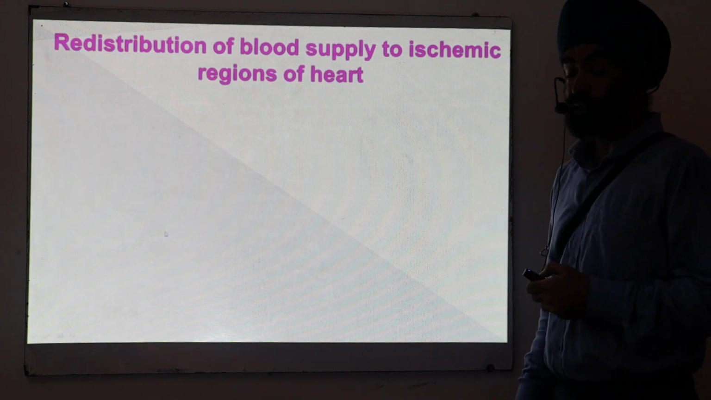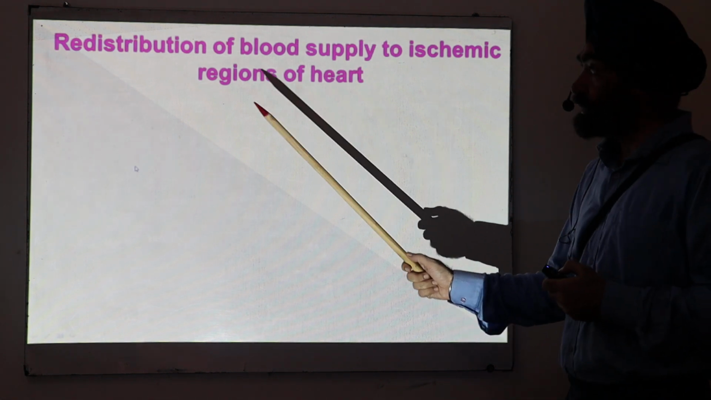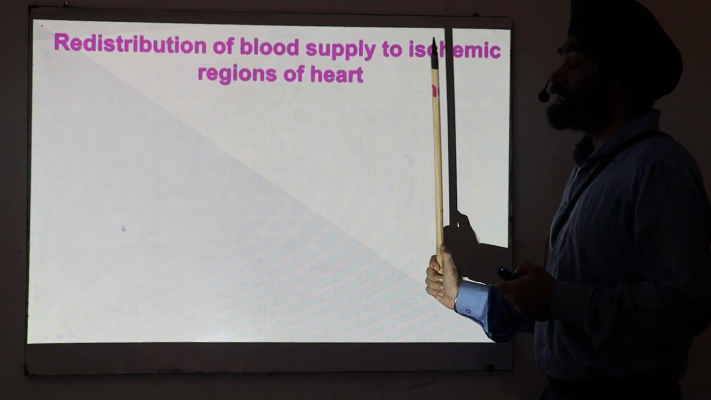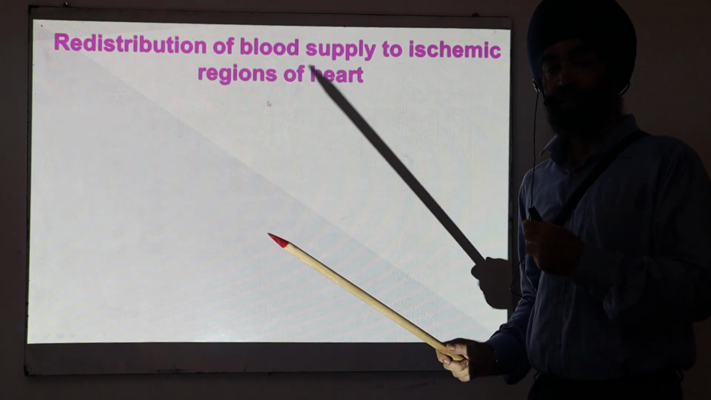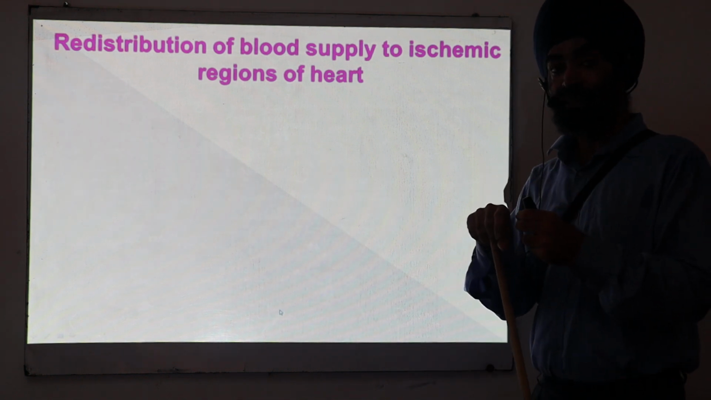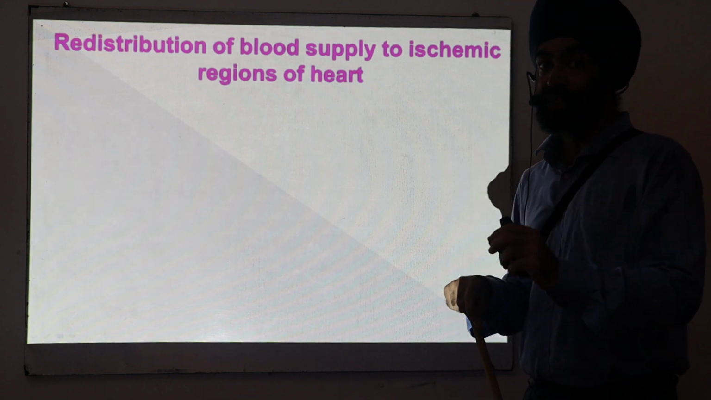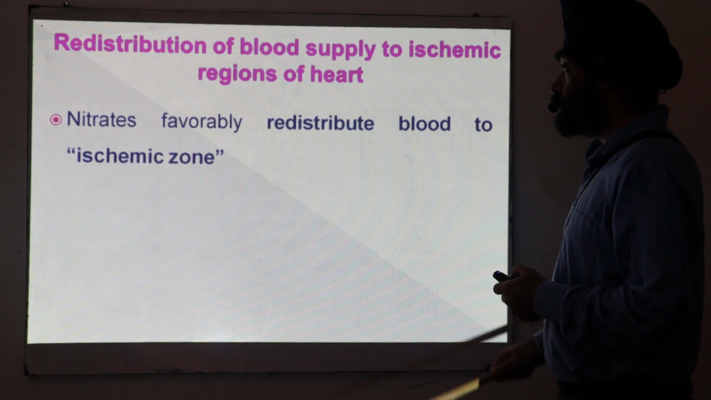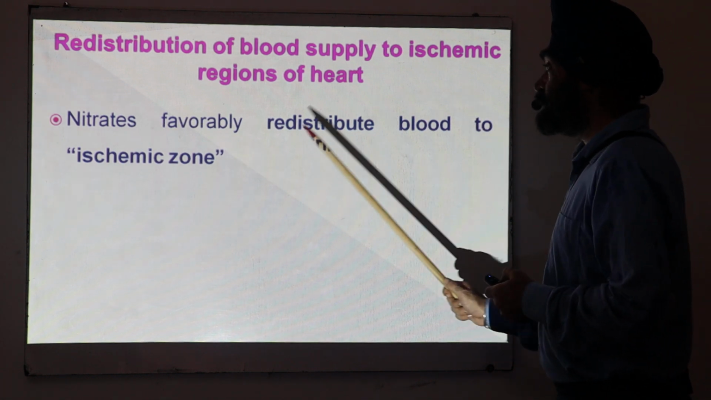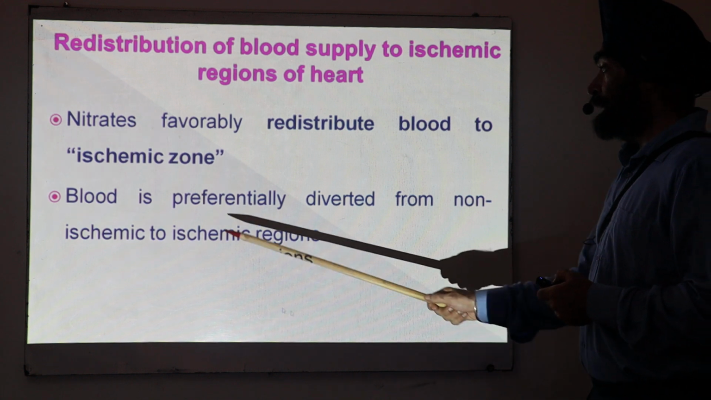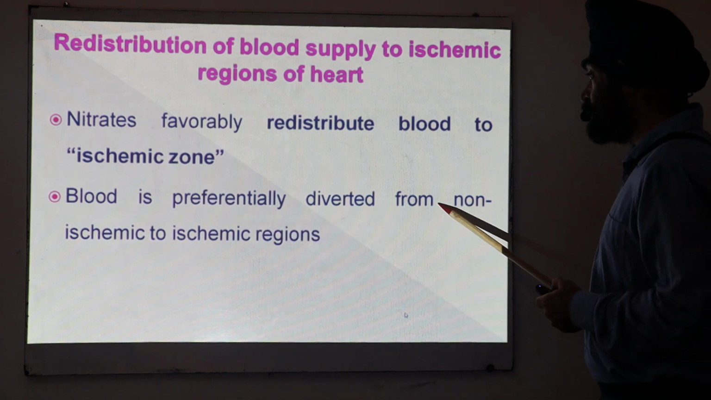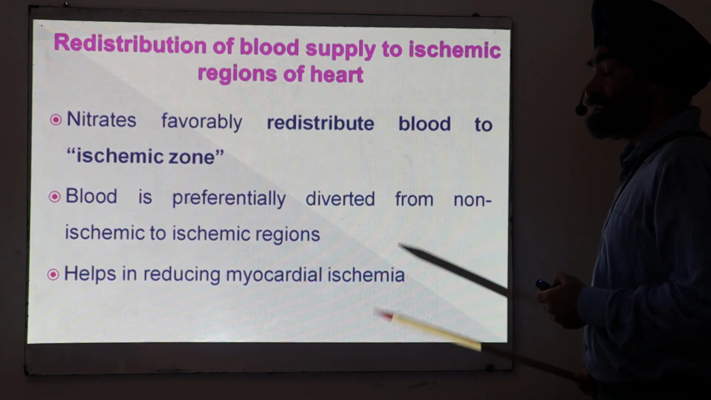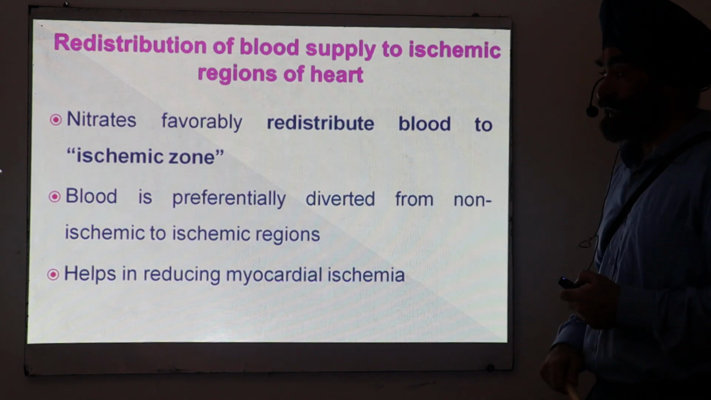Second very important thing. Now listen to this very carefully. I am using the word redistribution of blood supply to the ischemic region. That means if nitrates are given, they selectively increase the blood supply to the ischemic region, not to the non-ischemic region. That is redistribution. So they favorably redistribute blood to the ischemic zone. Blood is preferentially diverted from non-ischemic to the ischemic region and helps in reducing the myocardial ischemia. How this happens, I will discuss in the next slide.